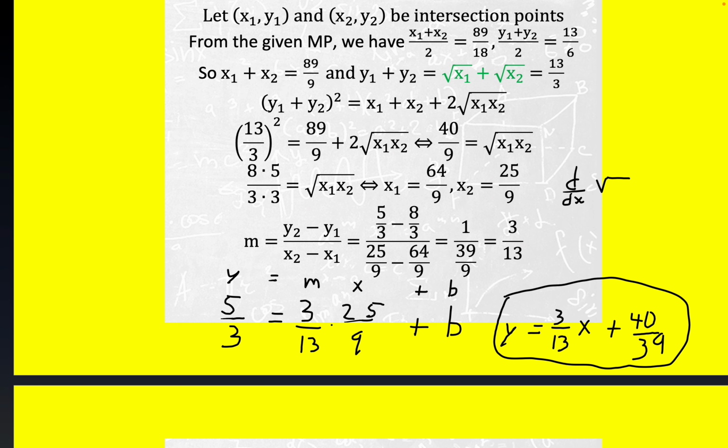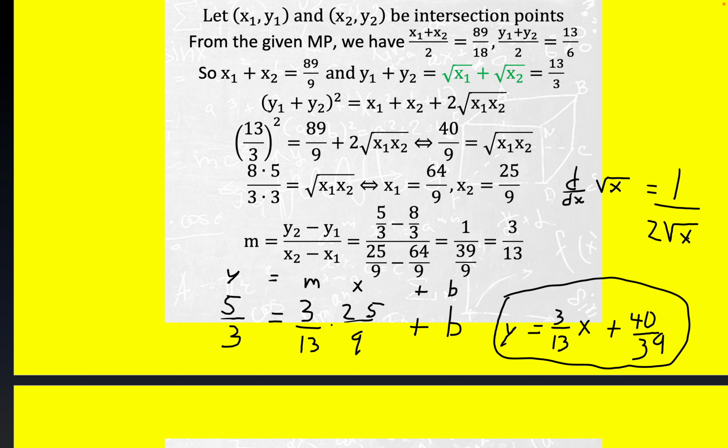This is just a sanity check to make sure your numbers are in range. 25/9 is fairly close to 2, though it's closer to 3.